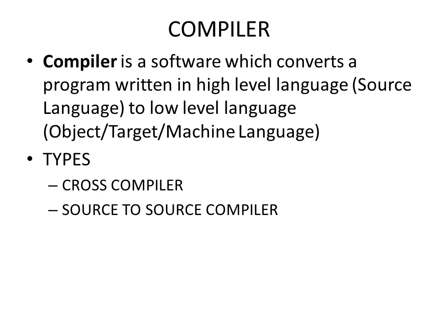Compiler. What is a compiler? A compiler is a software which converts a program written in a high level language to a low level language. The high level language is called the source language. The low level language is called the object language or target language or machine language.